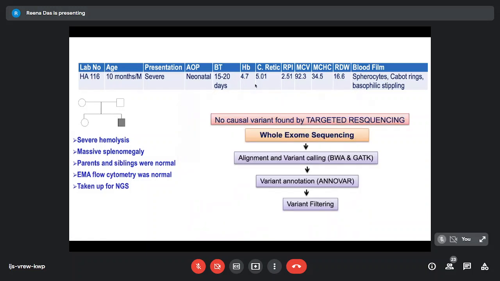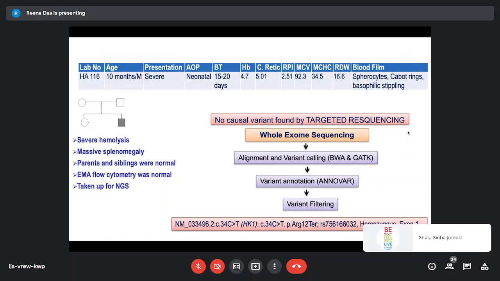So we did the whole exome sequencing in this case because there was no causal variant that we found by targeted resequencing. And because of that, we had to take help from Dr. Arindam Maitra at National Institute of Biomedical Genomics. They have actually helped us with all the sequencing by targeted NGS that we did. So in this particular case, they did the whole exome sequencing for us. And there was a mutation in the hexokinase 1 gene.